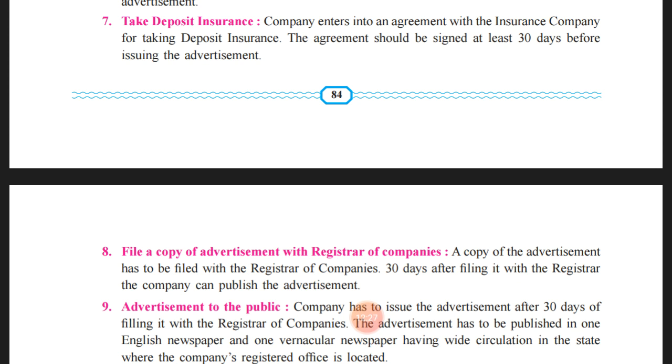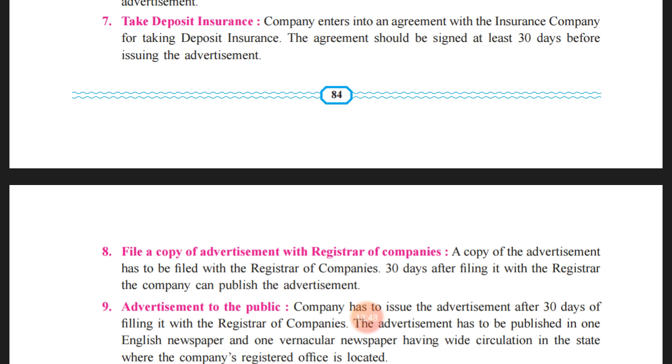The amount that has been raised by the company in the form of deposit will be like a liability for the company, and if the company faces a situation which is not favorable for them, then at any point of time they have to repay all the amount in the form of deposit to the deposit holders of the company along with the rate of interest.